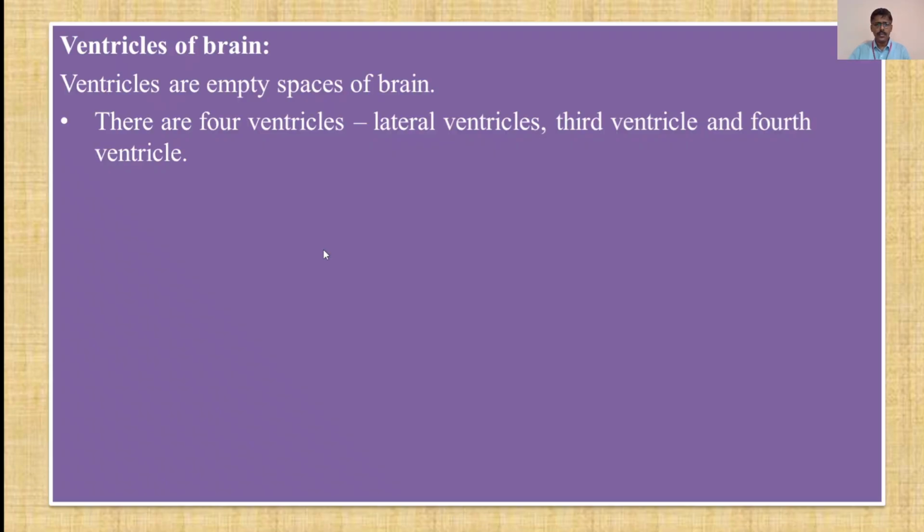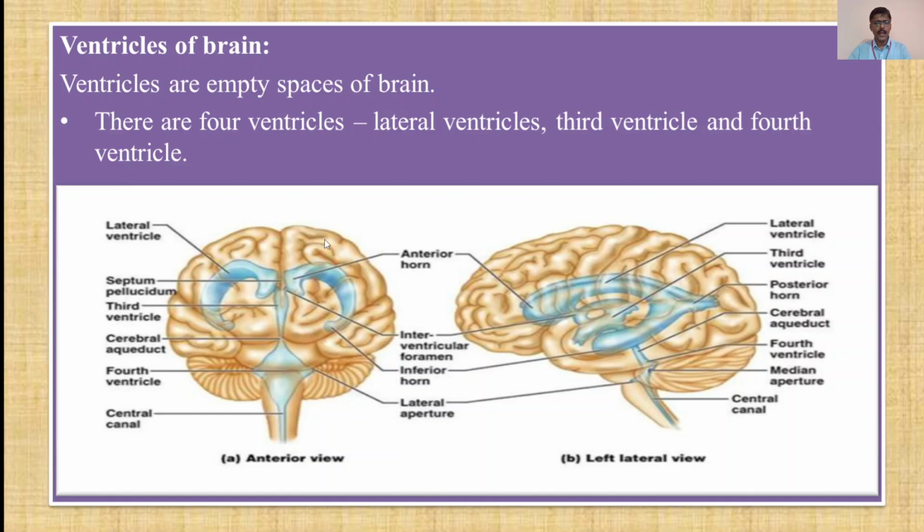Now moving towards the next, the ventricles of the human brain. As told you earlier, there are some openings or empty spaces in the brain which are filled with cerebrospinal fluid, or CSF, and these ventricles are the empty spaces of the brain. There are four ventricles: two lateral ventricles, the third ventricle, and the fourth ventricle. Now if you observe the anterior view of the brain and the left lateral view of the brain, you clearly see the ventricles of the brain. Now this is the lateral ventricle, this is the anterior horn.